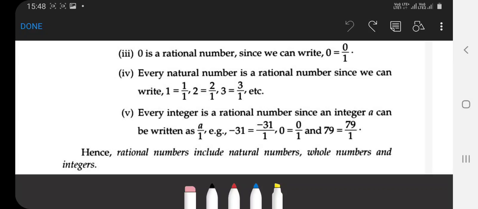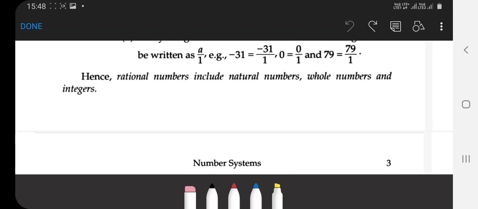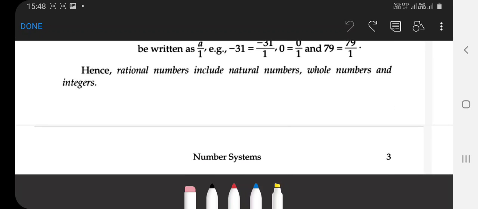So you must remember all those things. And one thing, rational numbers include natural numbers, whole numbers, and integers.